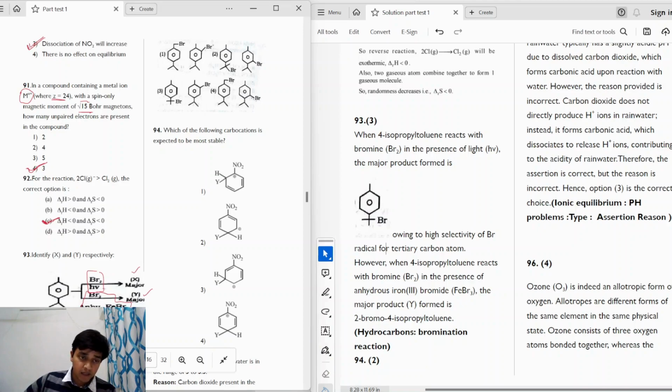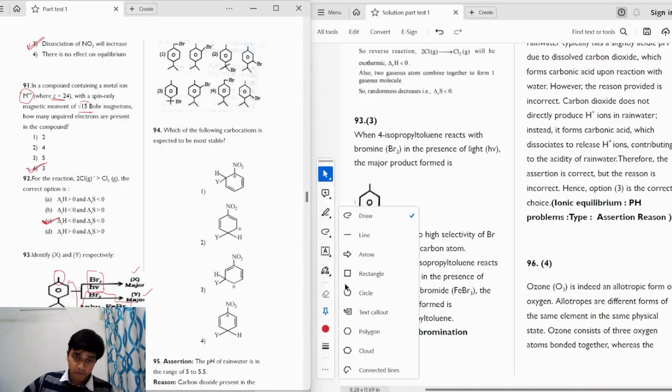Br plus will attack the benzene ring directly because the benzene ring is highly electron rich, right? So the Br plus acts as an electrophile, and it will attack the ortho position to the methyl group. The compound that will be formed will be 2-bromo 4-isopropyl toluene.